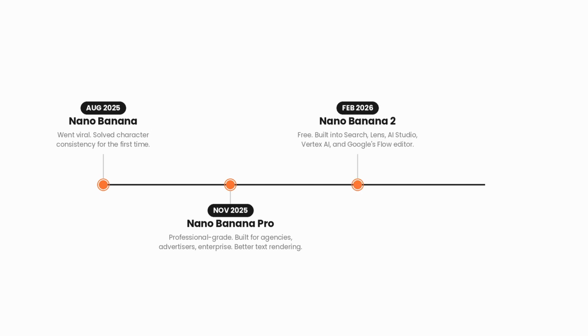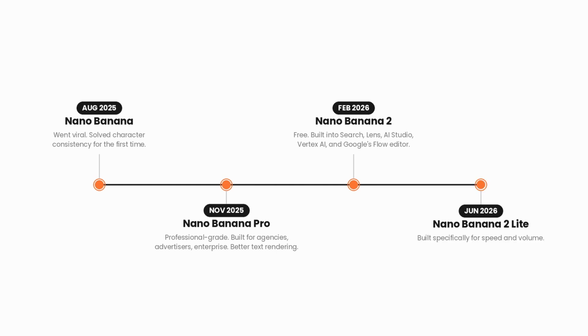Three months later, in November 2025, Google released Nano Banana Pro, a professional-grade version aimed at agencies, advertisers, and enterprise users, with stronger reasoning and better text rendering. Then in February 2026, Nano Banana 2 launched, and this one changed everything because it became completely free and got built into nearly every Google product you already use: Search, Lens, AI Studio, Vertex AI, even Google's Flow video editor. And most recently, in June 2026, Google released a fourth version, Nano Banana 2 Lite, built specifically for speed and volume. So that's the family.